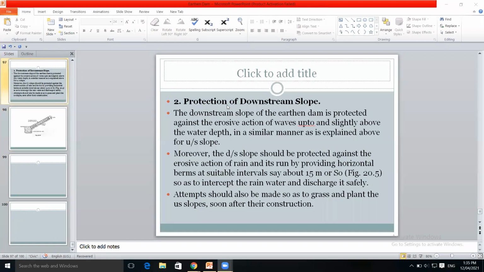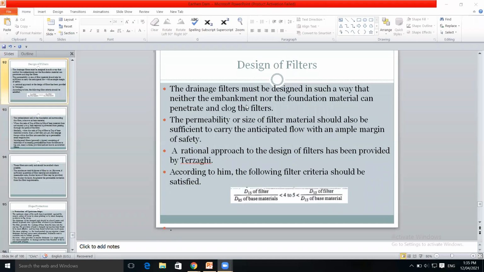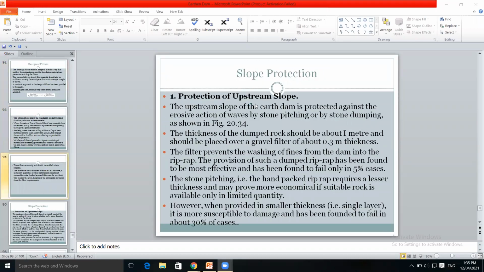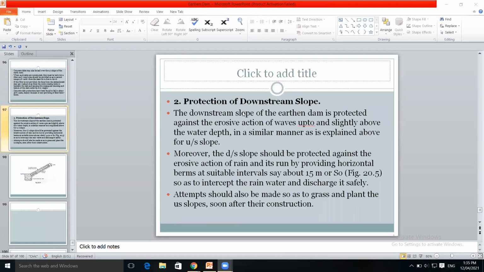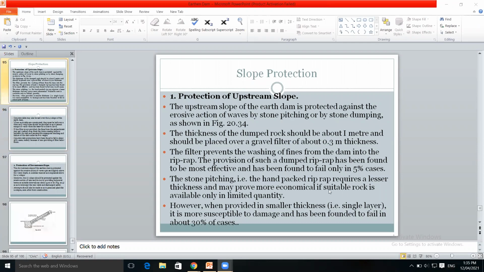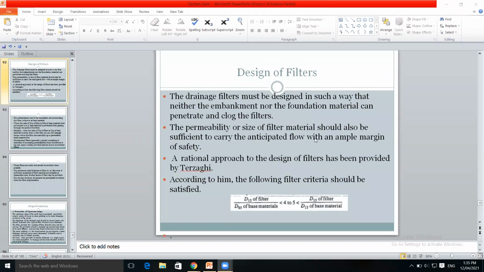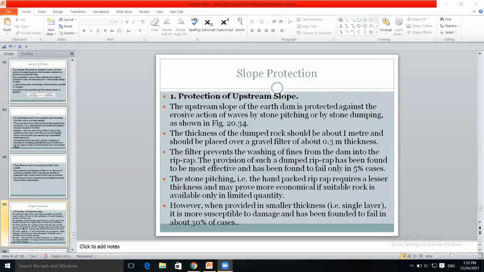Then protection of upstream slope and downstream slope. How are they to be protected against erosion? Slope protection. First, protection of the upstream slope.